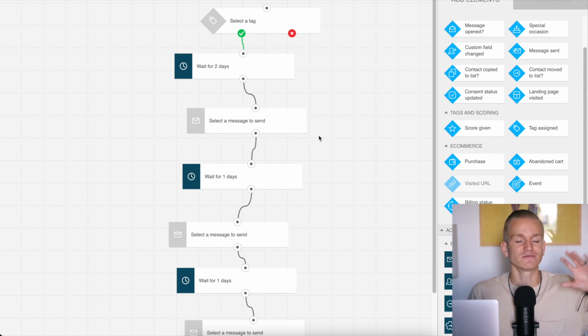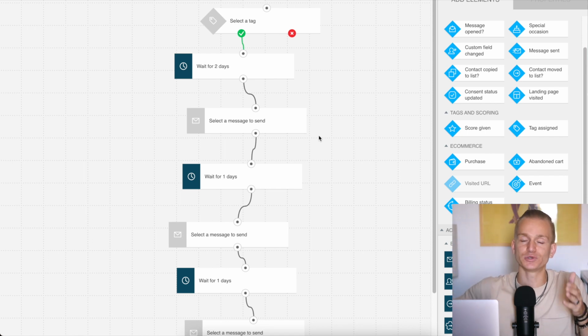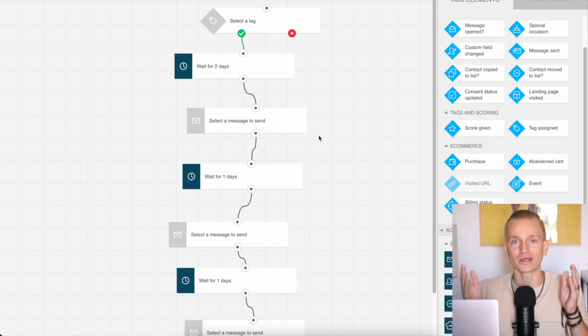But for example, let's say if someone goes and visits a certain page, they might be interested in whatever content is on that page. So let's say if you're selling different services or different products and someone goes and visits that one specific category, then you can put them in an automation that is tailored to that specific category rather than just putting them in a general automation and just sending them emails about everything. Here, you know what exactly they were interested in and you can send them emails according exactly to that. So hope you get the point of what I'm trying to explain here, but believe me, it's very powerful.